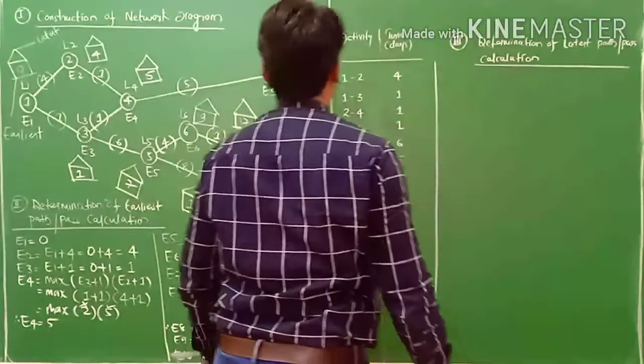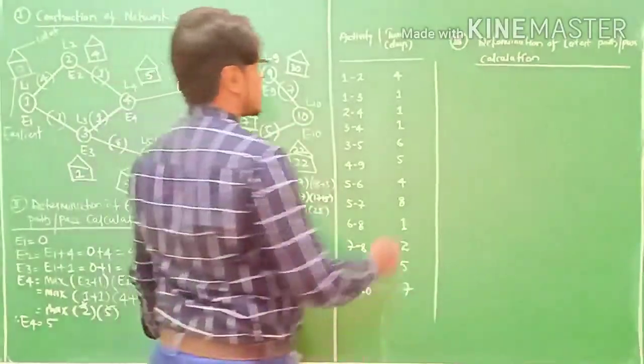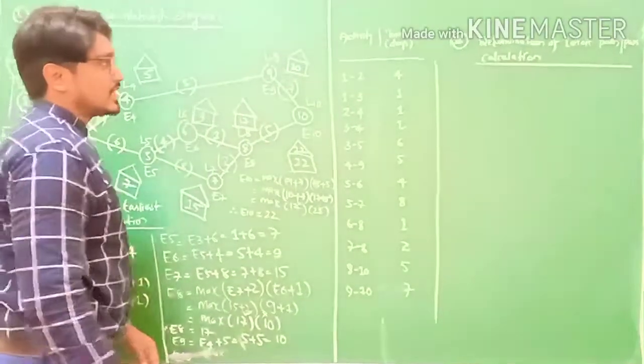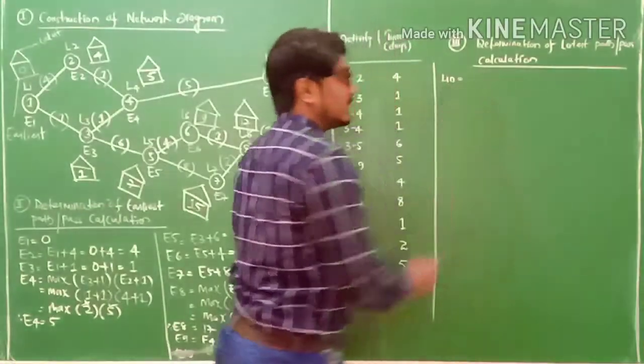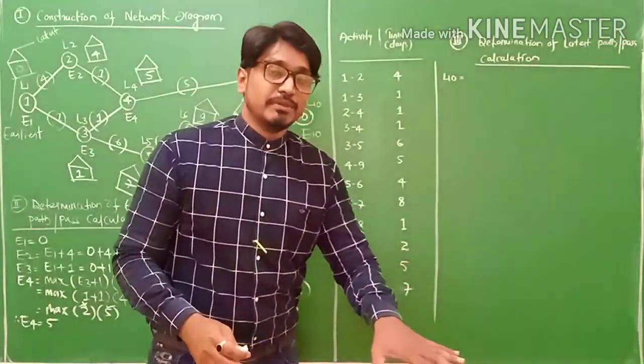The next term, I told you already, is in reverse order from L10, L9, L8 like that. So first I'll consider L10 here, in reverse order. In case of latest path or past calculation, you have to consider minus sign as well as minimum value.